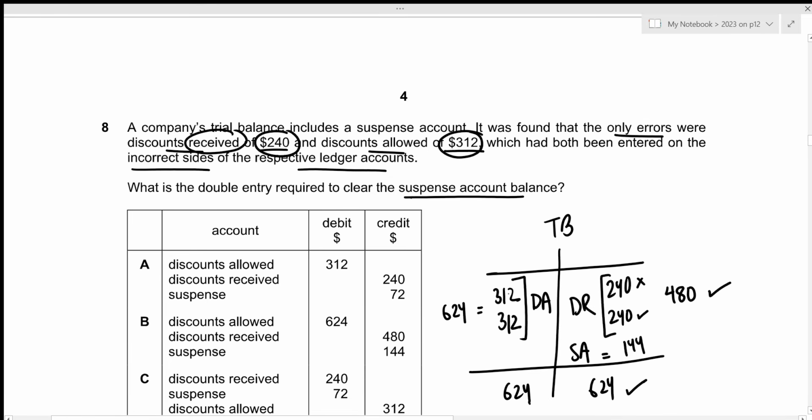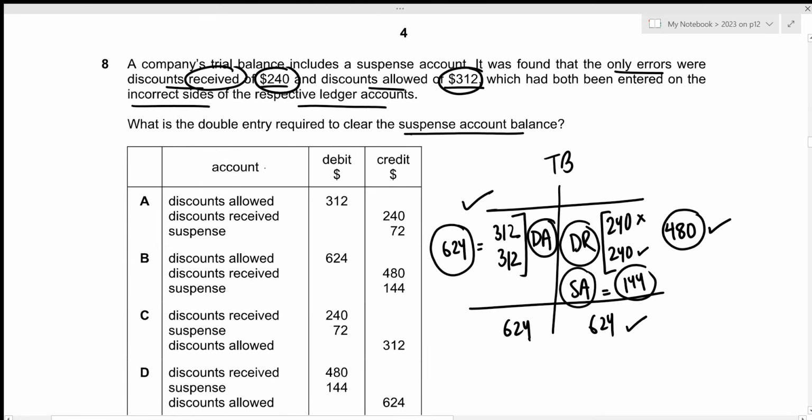So the correct answer we're looking for is 624 on the debit side under the heading of discounts allowed, then 480 on the credit side under the heading of discount received, and 144 on the credit side under the heading of suspense account. Okay, for the first one, we have discount allowed on the debit side, discount received and suspense on the credit side, but see, the amounts are different. So option A will be incorrect. For the second one, we have discount allowed on the debit side, discount received on the credit side, suspense on the credit side, with the correct amounts of 624, 480 and 144. So this is the correct answer we're looking for.